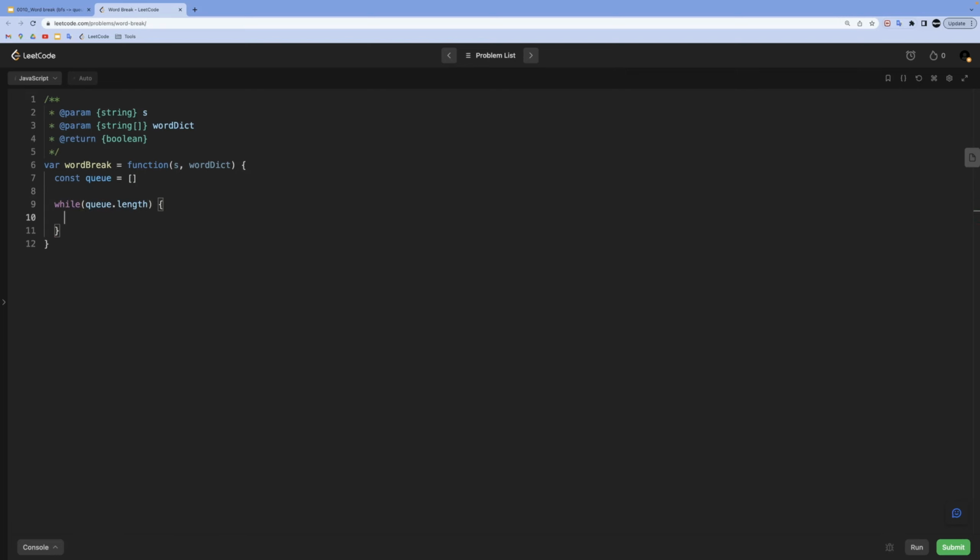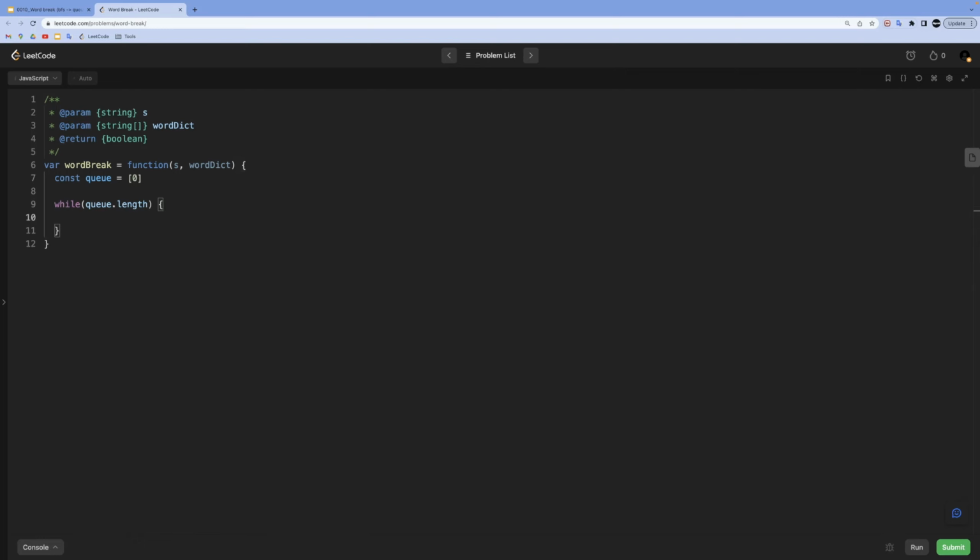At this step, first, we need a way to trigger our main while loop because all of our logic will be placed inside of it. So we have it by using queue's length. On the other hand, we will start from index 0 to iterate over a string because we need to start from the beginning of it. We need to push index 0 into our queue by default. And that is why we actually glue this while loop into the length of our queue. So we will do 0 here.